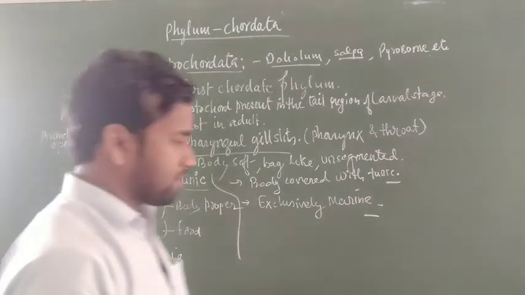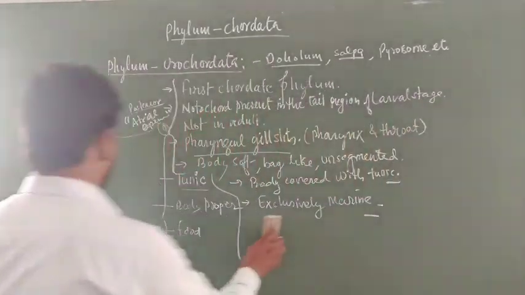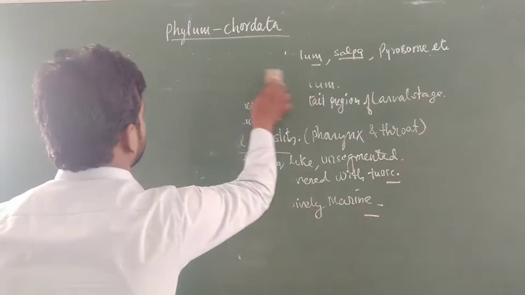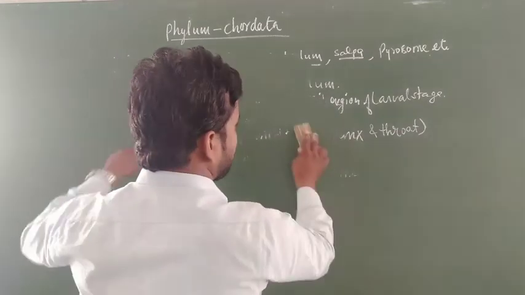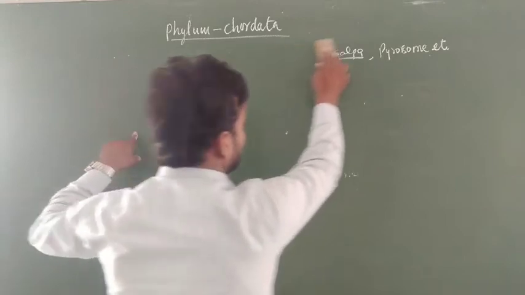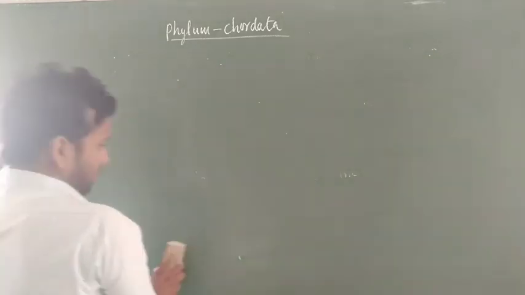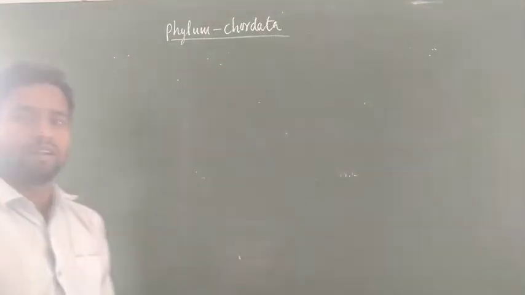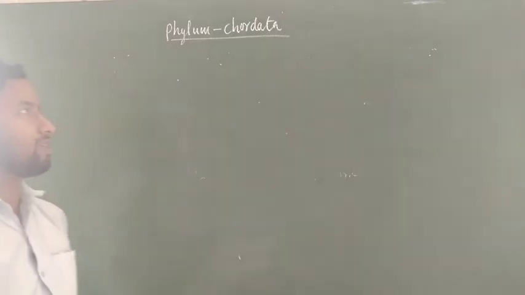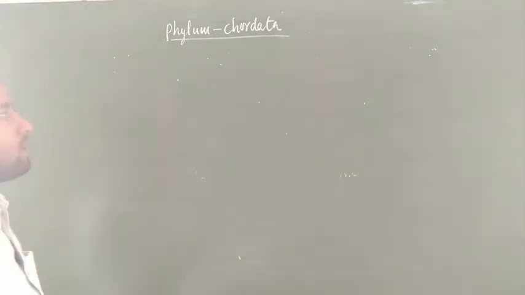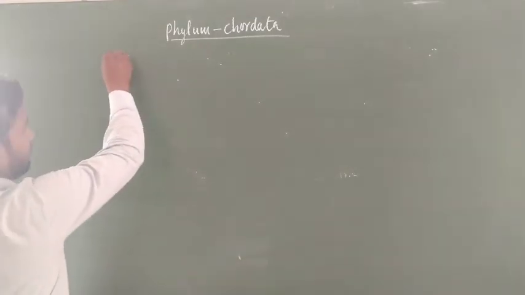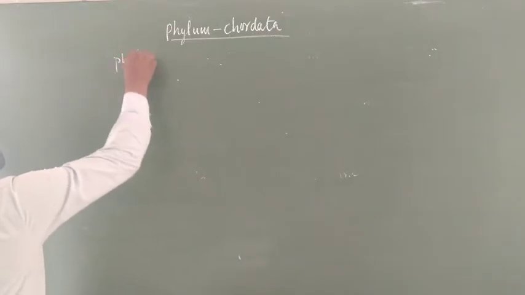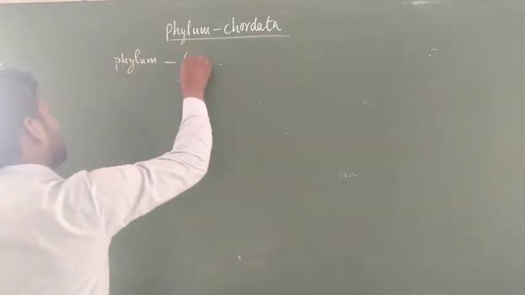Now the second phylum is Cephalochordata. Cephalochordata is another lower phylum of the chordates. These are only chordates, not having characters like vertebrates, because all vertebrates are chordates but not all chordates are vertebrates. The answer to this question is that some chordates do not have a vertebral column, so they are not vertebrates, but all members of Vertebrata have the characters of chordates. Now the second phylum of the chordates is called Cephalochordata.